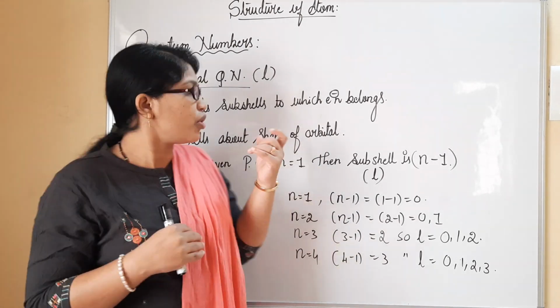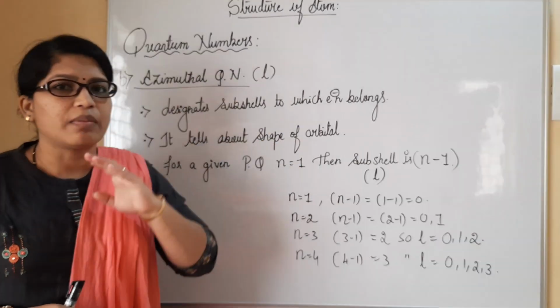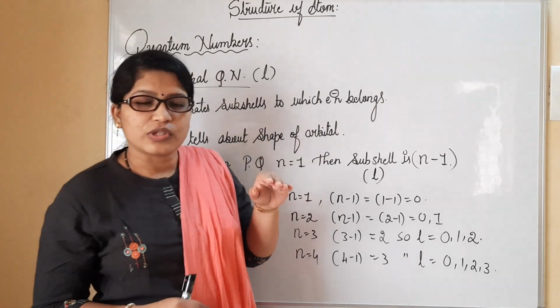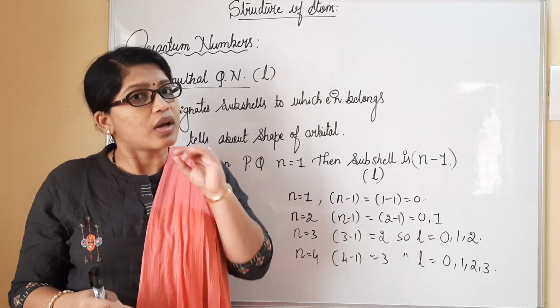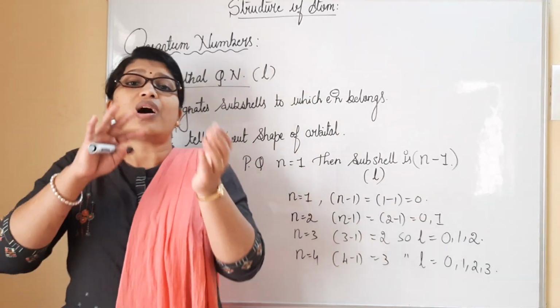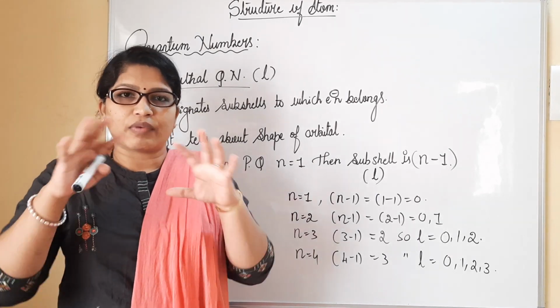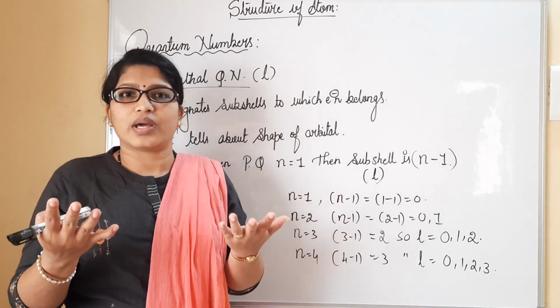That is, the subshell in which the electron used to be was given particularly by the azimuthal quantum number. It also tells about the shape of an orbital. Definitely I used to be in room number 16, but I must also tell you what type of room it was: whether it is a spherical room, a triangle room, or a square type of room.